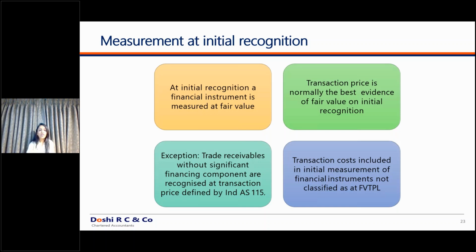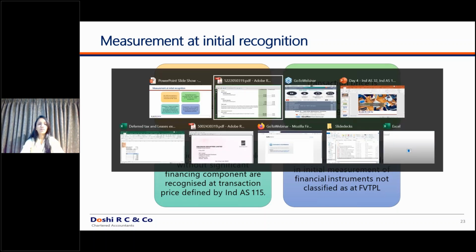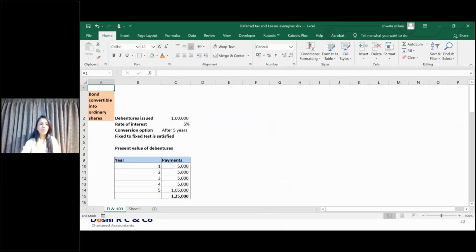Whereas in the financial instrument standard, it is mandatory that each and every instrument should be measured at fair value. So how to do that? It depends upon your classification. We will take an example first and then we will discuss. Example number 1. We have discussed this in multiple cases also. I have debentures in a company. I have debentures of rupees.